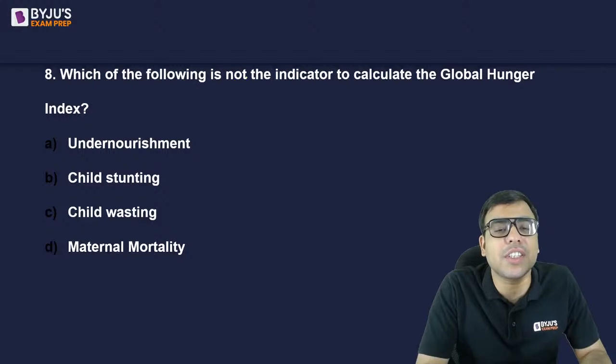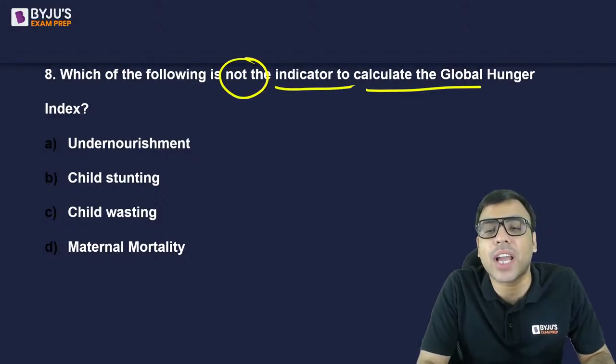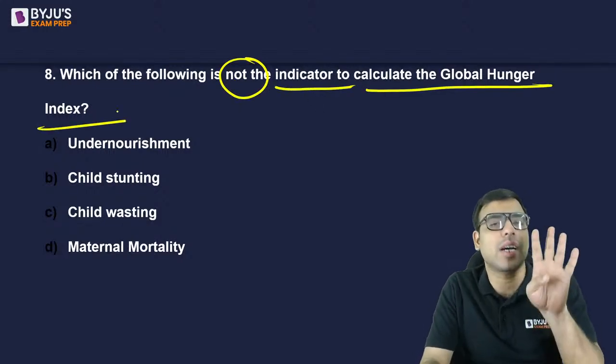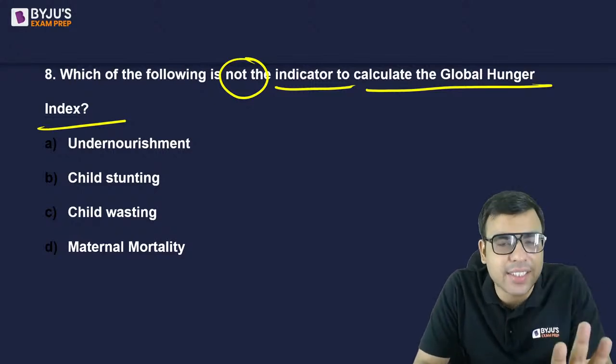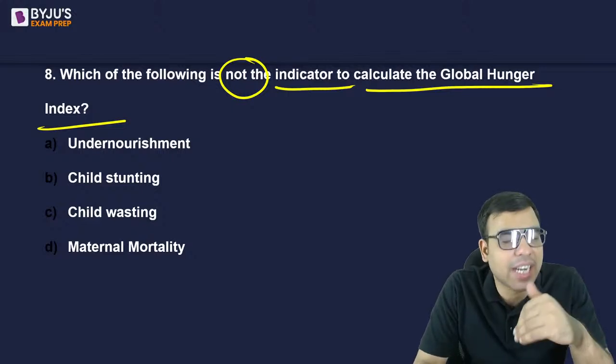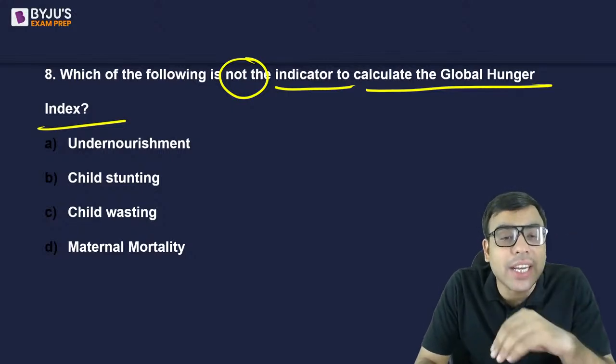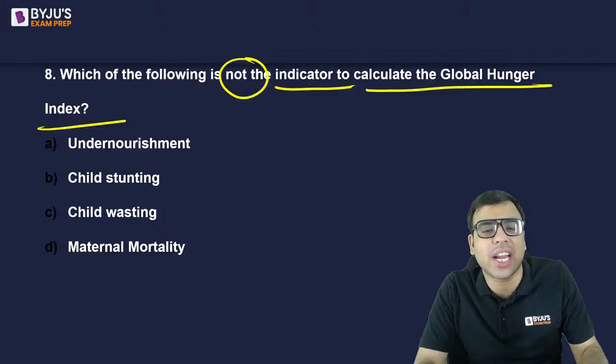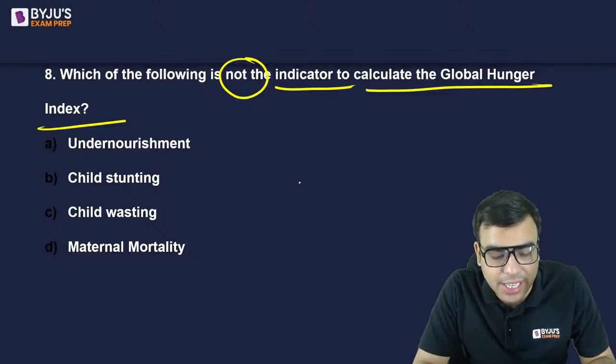Okay. The next is, which of the following is not the indicator to calculate the Global Hunger Index? Actually, 4 parameters or 4 indicators are used to calculate the Global Hunger Index, to find out the ranking of the countries. Now, which of them is not an indicator? Undernourishment, child stunting, child wasting, maternal mortality. What is the right answer? Please tell me.